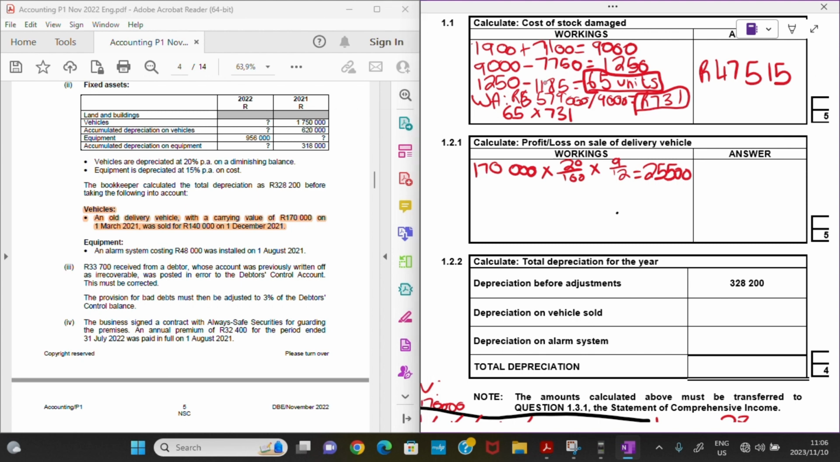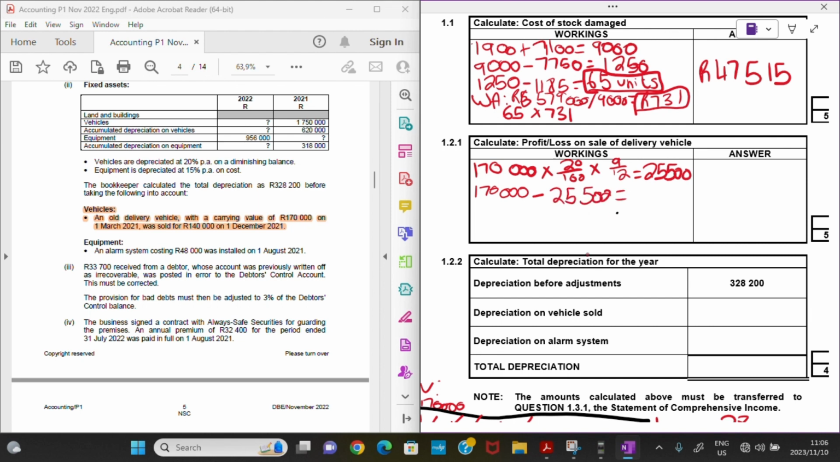Okay, so let's see. Now to calculate the profit or loss, we just need now the carrying value of the vehicle on the day at which it was sold, right? So since we are depreciating using the diminishing balance method, to find the carrying value, I will just take the carrying value that I had at the beginning of the year, which was 170,000 rand. And I'm actually going to subtract now my depreciation during the year, for this current financial year, for the 9 months that we used this delivery vehicle, which is actually 25,500 rands.